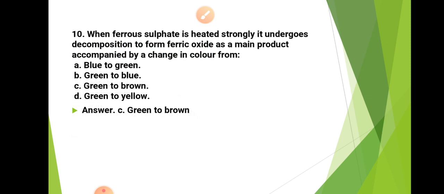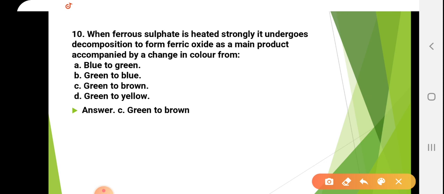The next one is: when ferrous sulfate is heated strongly, it undergoes decomposition to form ferric oxide as a main product, accompanied by a change in color from... So the right answer is green to brown, because when this is heated, the color changes from green to brown.